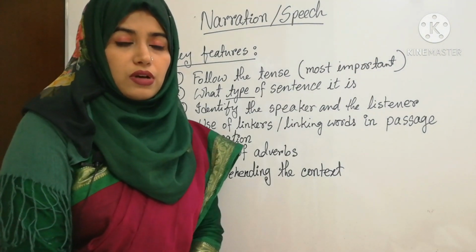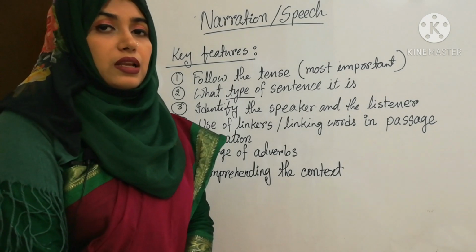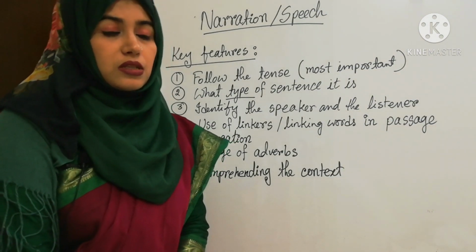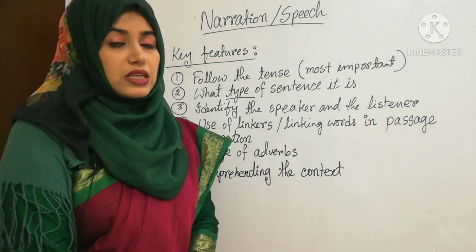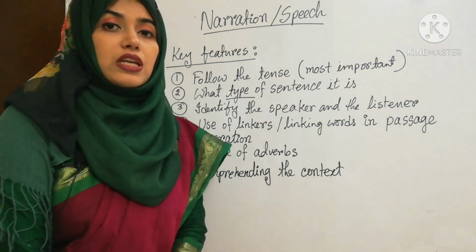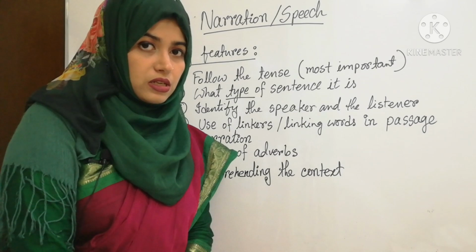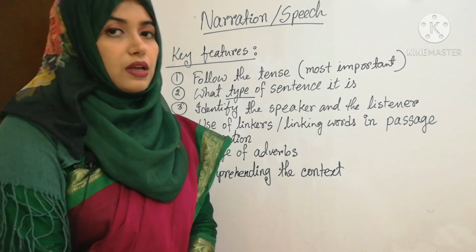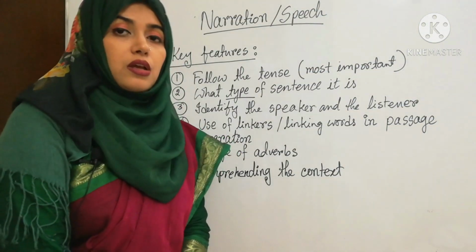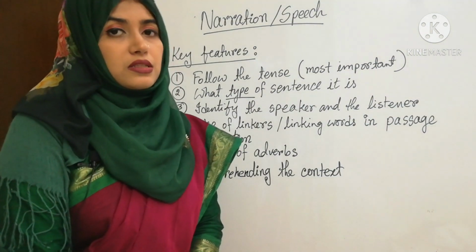And what you have to do is, while changing to indirect speech, you have to make all these types of sentences into assertive. Okay, if it is interrogative, you have to make it assertive. If it is exclamatory, you have to make it assertive as well.